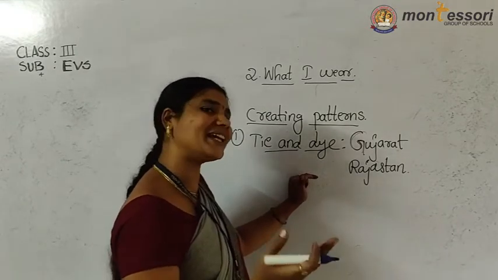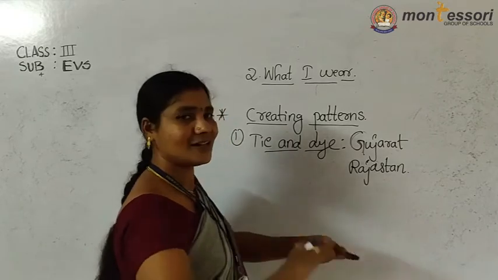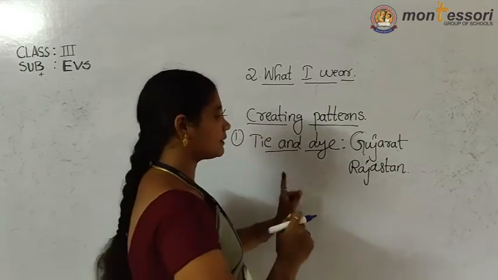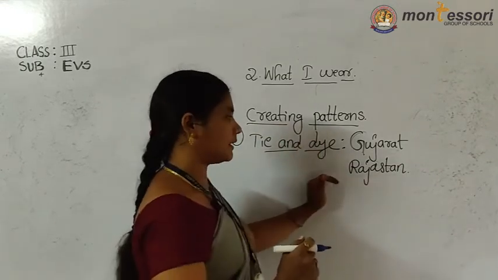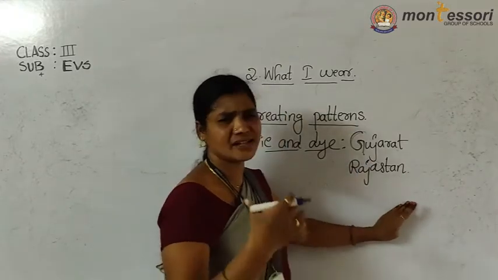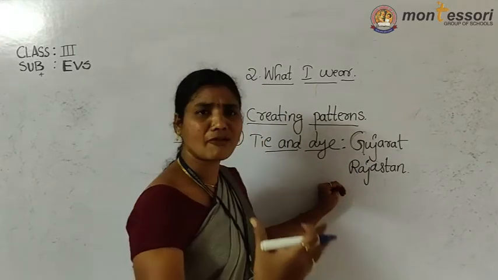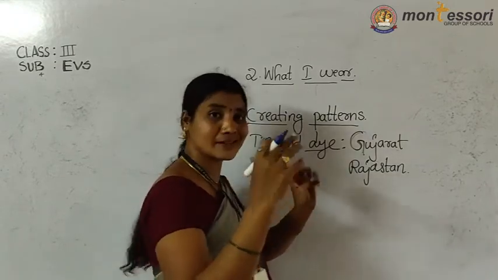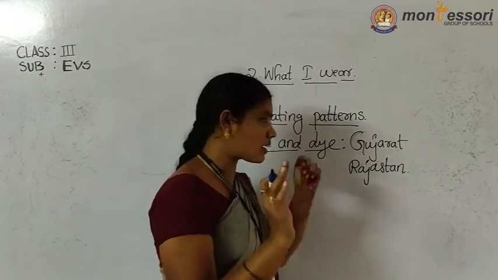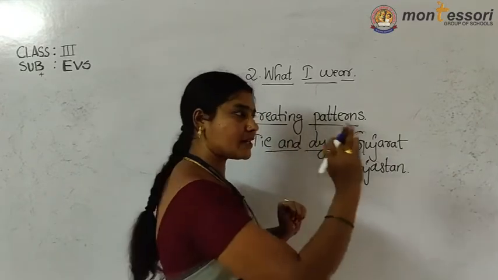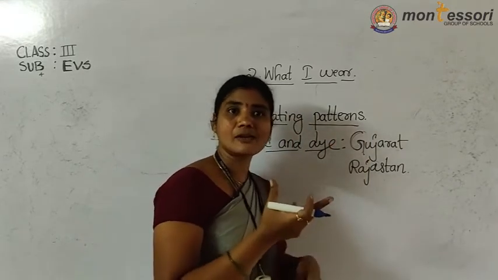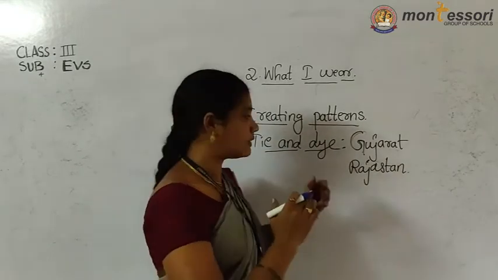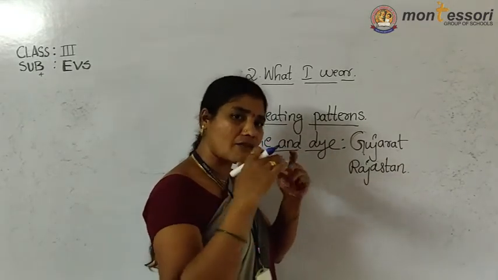Very simple method. We can also do it. First dye the cloth, color the cloth. Then we can twist, wrap and fold it. That method is called the tie and dye method. So remember, many states have different patterns and different designs. All are not following the same method, children. Some states follow some designs, and some kinds of clothes belong only to that state. That is why these patterns are different in our states.